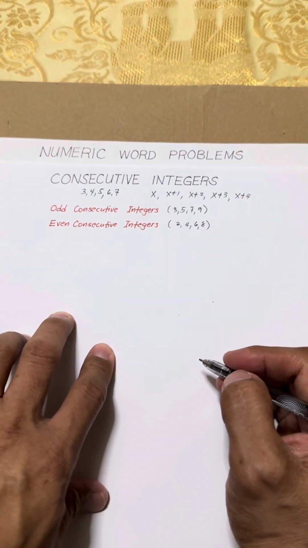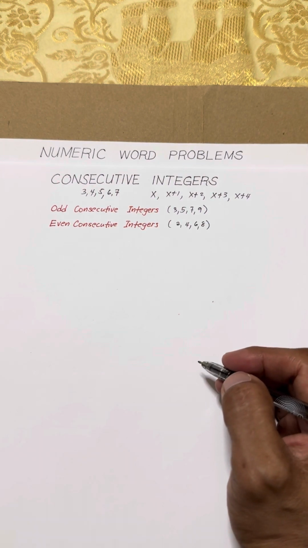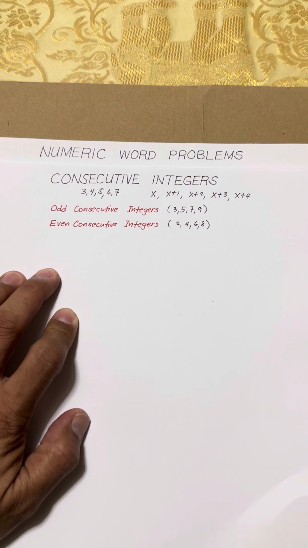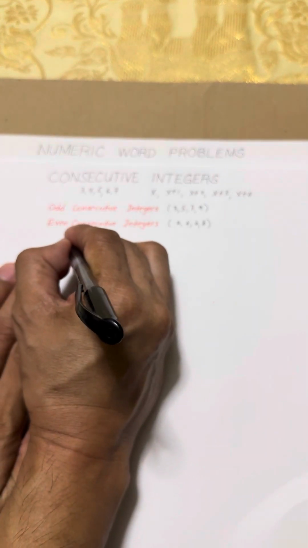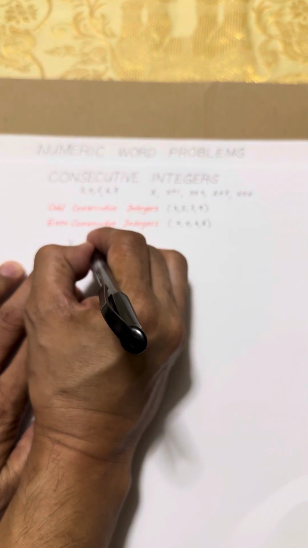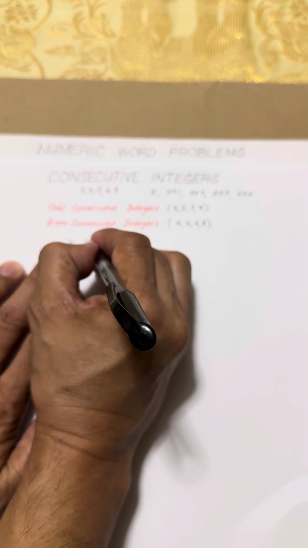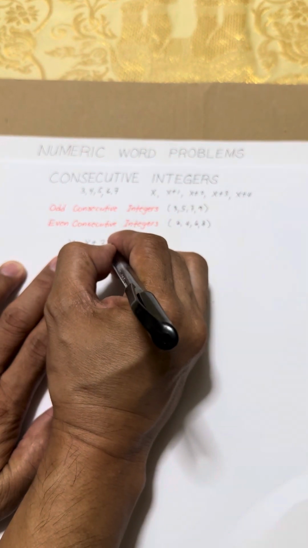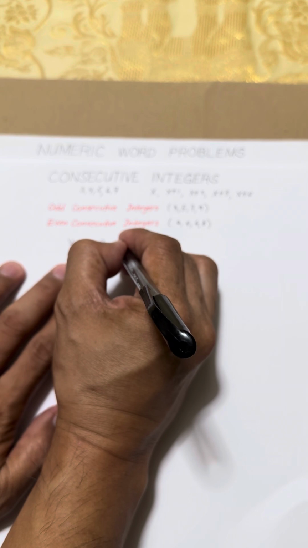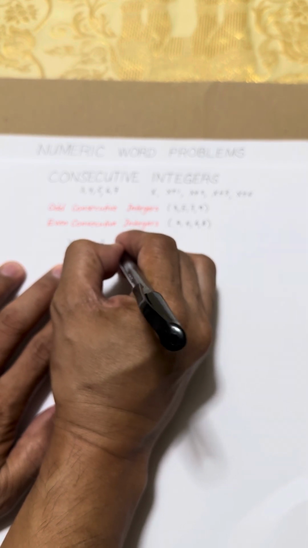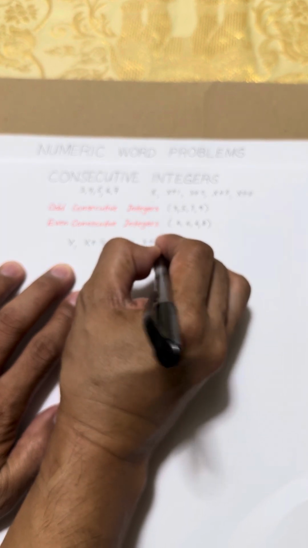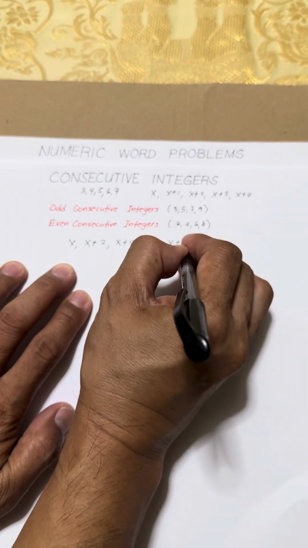The equation used to represent consecutive odd or even integers is x, the first odd or even integer, and the second is x plus 2, and the next one is x plus 4, x plus 6, x plus 8, and so on and so forth.